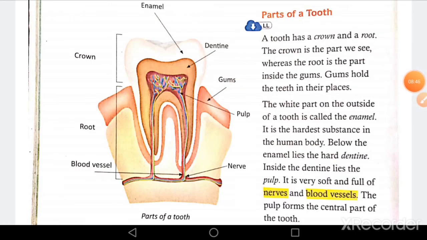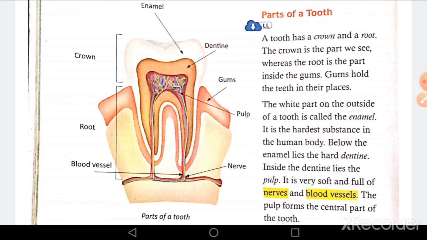Now let's understand the next topic, parts of tooth. A tooth has a crown and a root. The crown is the part we see, whereas the root is the part inside the gum. Gums hold the teeth in their places. The white part on the outside of a tooth is called the enamel.